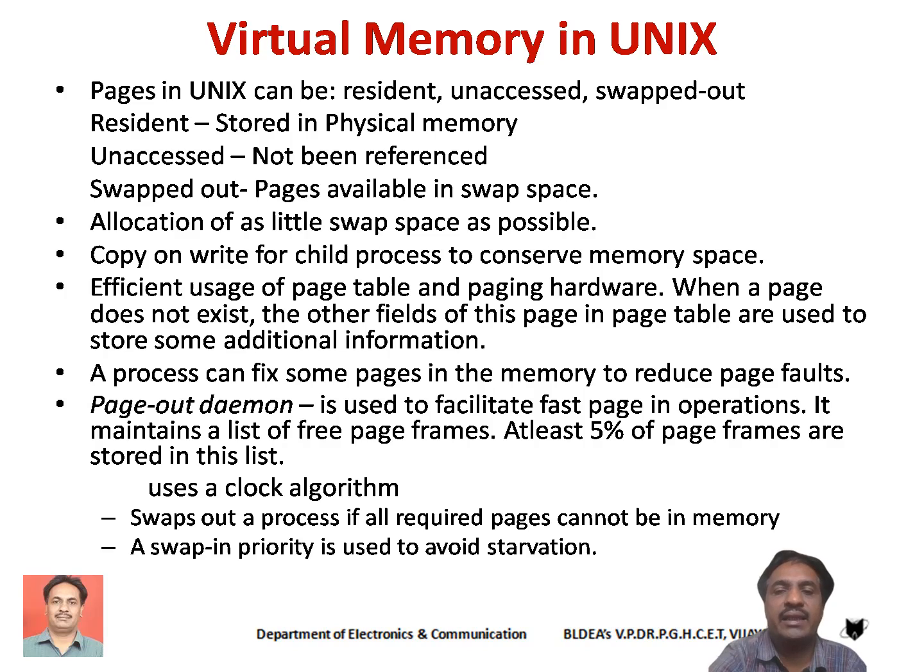It will see that at least 5% of the page frames must be in this particular list. And also remember, Unix supports a process even if none of the pages of that process are available in physical memory. And priority is given to the swapping operation to avoid starvation in the Unix operating system.